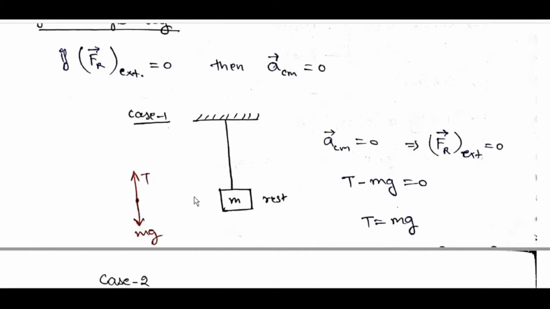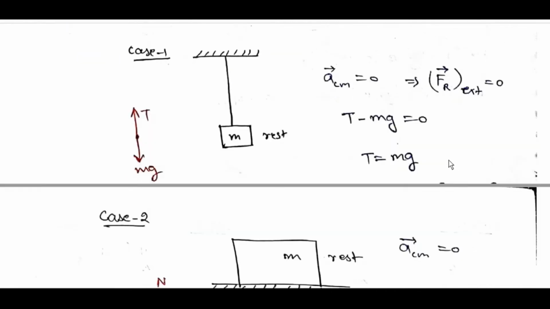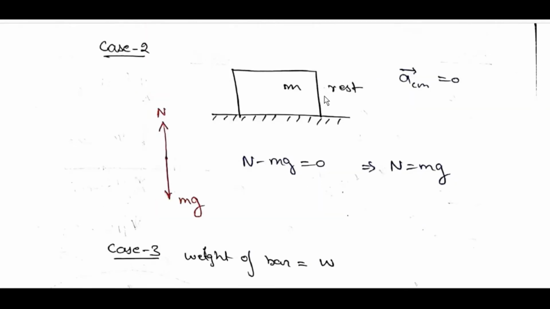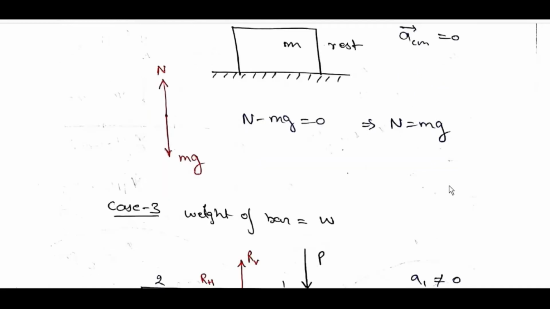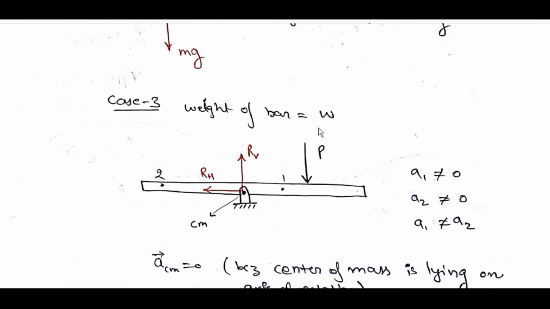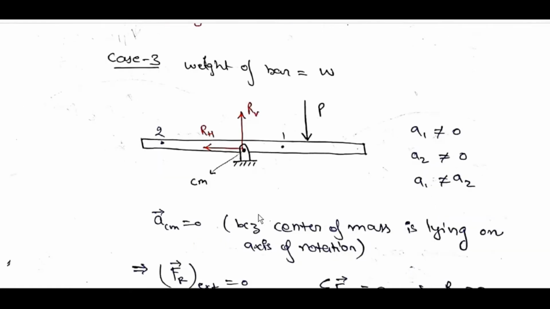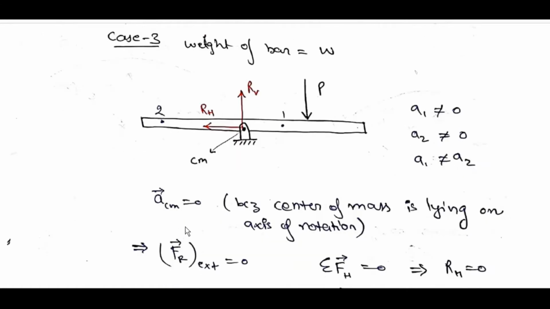Case 1: at rest, T and Mg, a_CM bar is equal to 0, F_R bar external is equal to 0, T minus Mg is equal to 0, T is equal to Mg. Case 2: mass M at rest, N minus Mg is equal to 0, N is equal to Mg. Case 3: weight of bar is W, R_H, R_V, P, a1 not equal to 0, a2 not equal to 0, a1 not equal to a2.